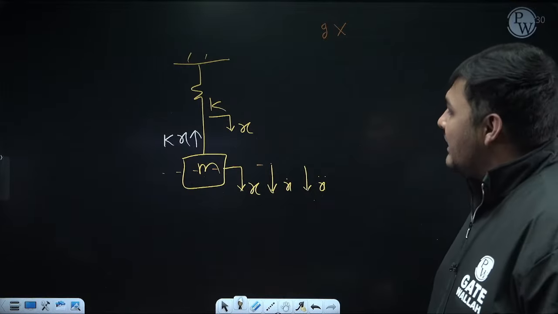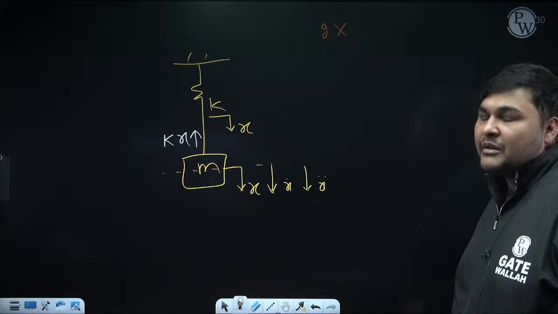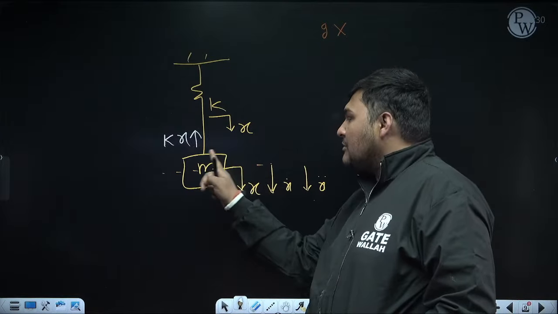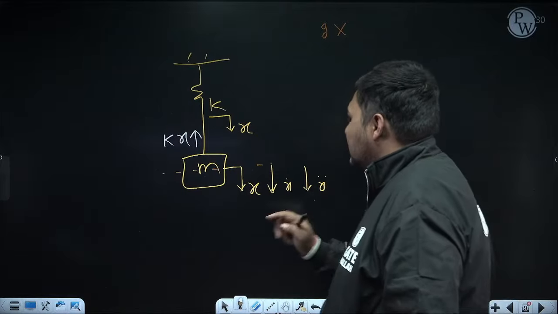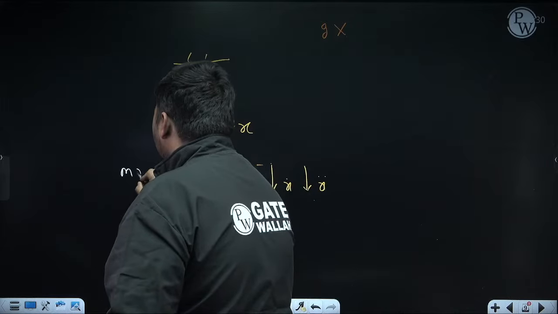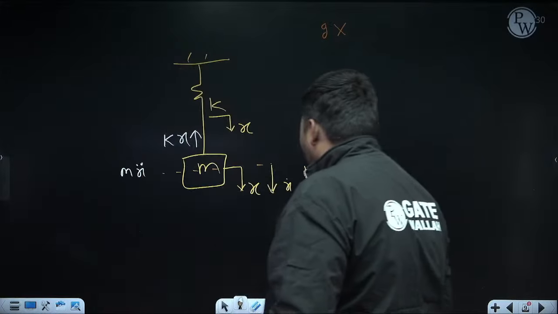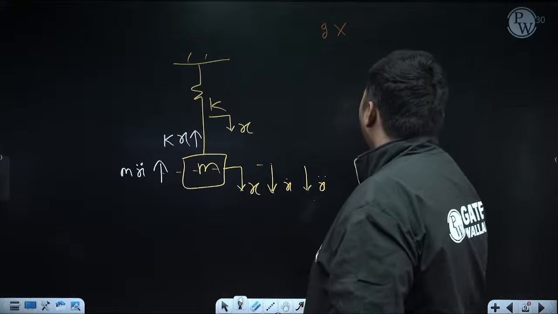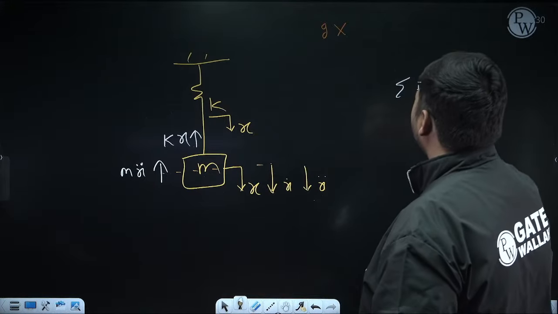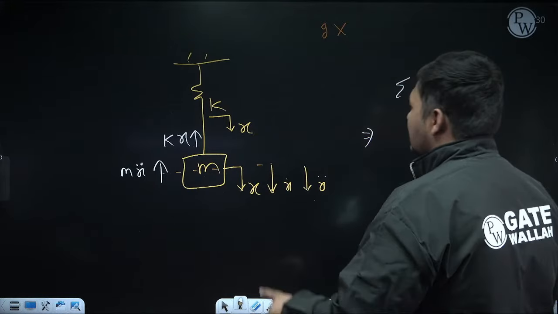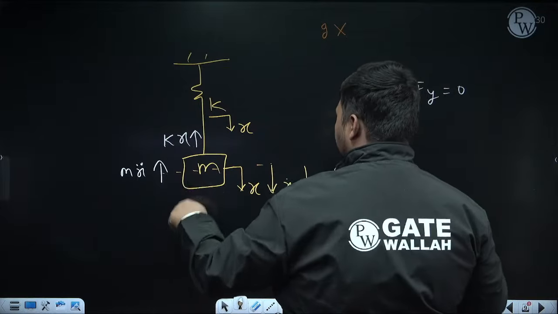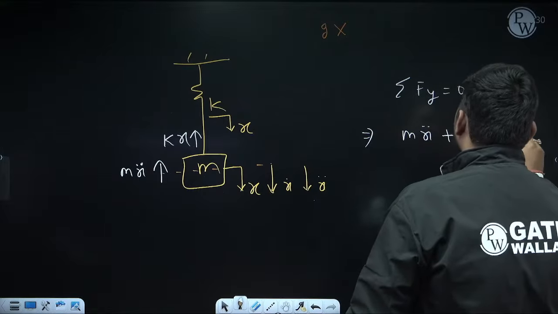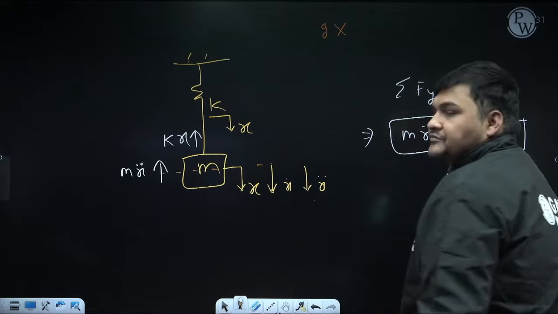Okay. Now to use the equation of equilibrium, we will apply pseudo force. Pseudo force will apply for that body whose mass is given. So the mass of this body is m, acceleration is x double dot, so pseudo force will be m x double dot. It will be opposite to x double dot, which is downward, so it will be upward. After that, use summation of force in y direction equal to 0. While using this, suppose I am adding upward force and subtracting downward. So m x double dot is upward plus kx upward, that is equal to 0. Same equation I am getting.